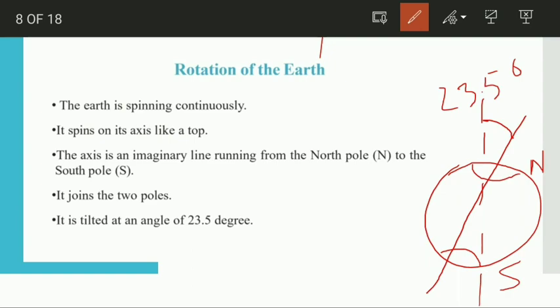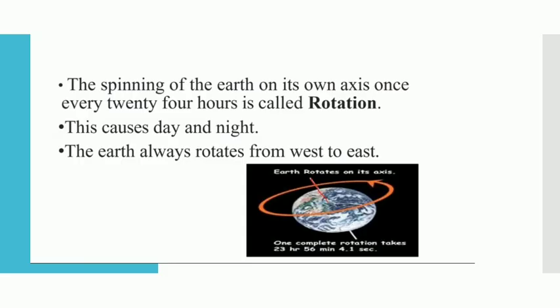23.5 degrees. The spinning of the Earth on its own axis once every 24 hours is called one rotation. And this causes day and night. That means Earth will take 24 hours to complete one rotation on its own axis. The Earth always rotates from west to east.